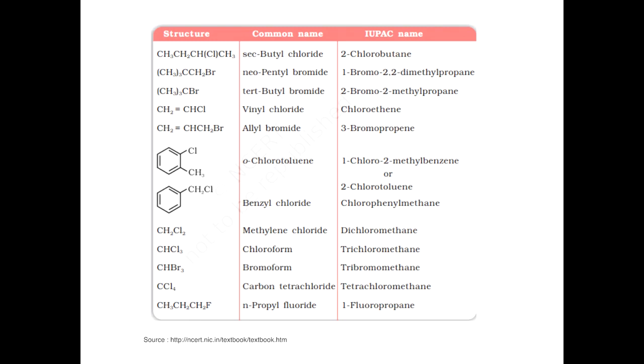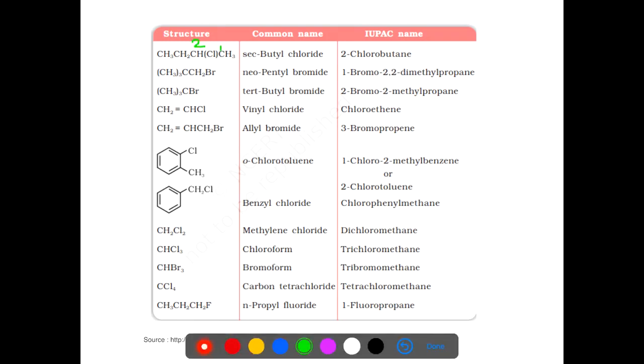when you draw the structure of secondary butyl chloride, it has the IUPAC name 2-chlorobutane, because here when we number the chain, the chlorine atom is present on the second carbon atom. Next is neopentyl bromide. When you expand this structure, you get 1-bromo-2,2-dimethylpropane, the IUPAC name. So you have to expand this structure. Tertiary butyl bromide has the IUPAC name 2-bromo-2-methylpropane.